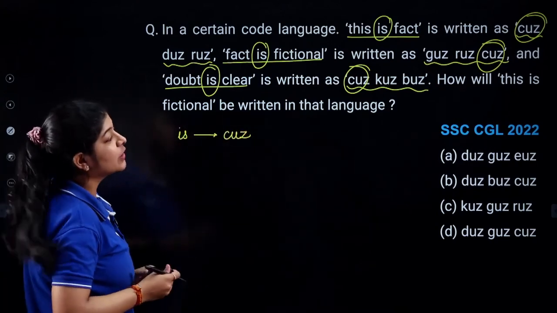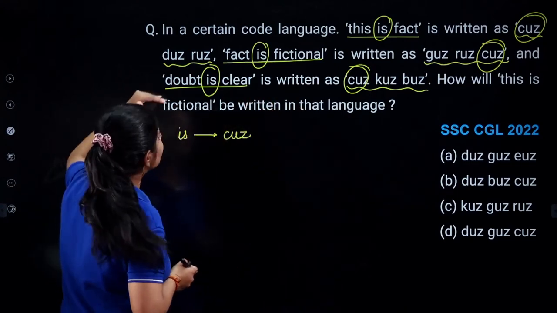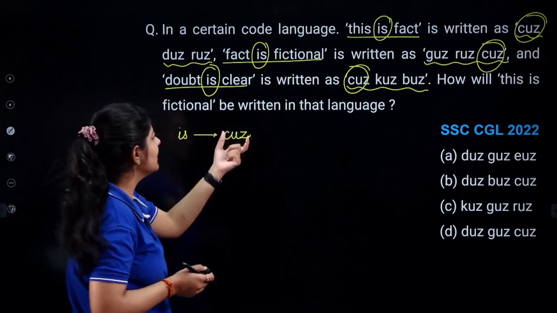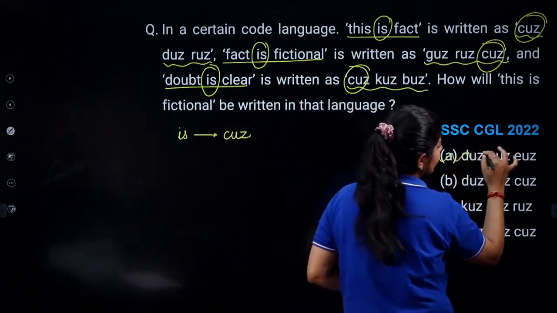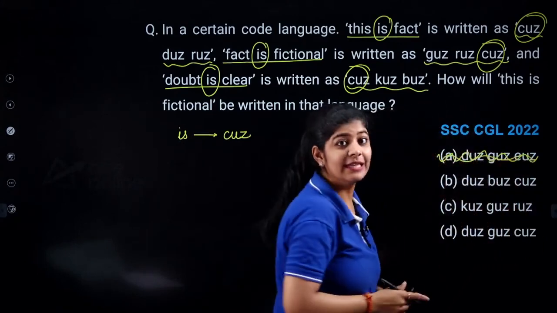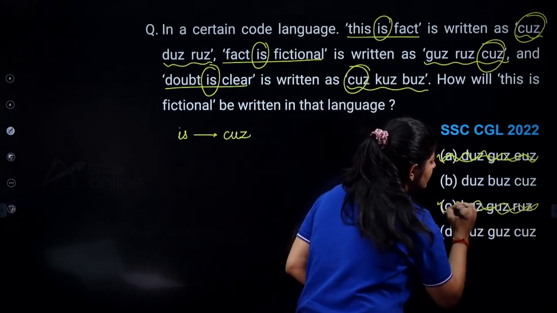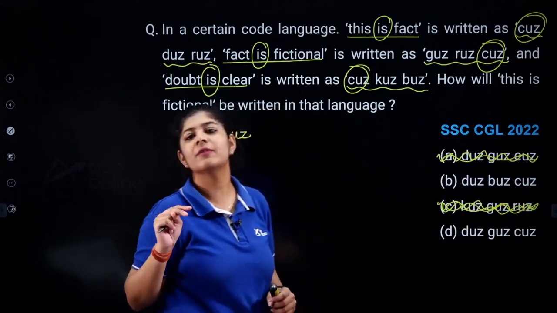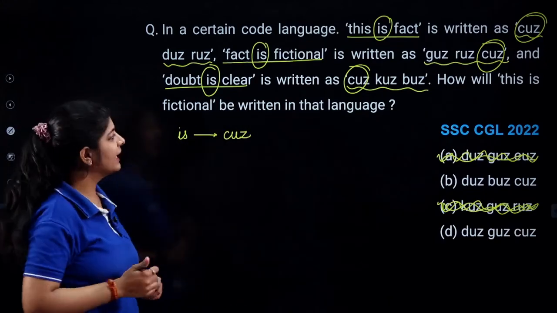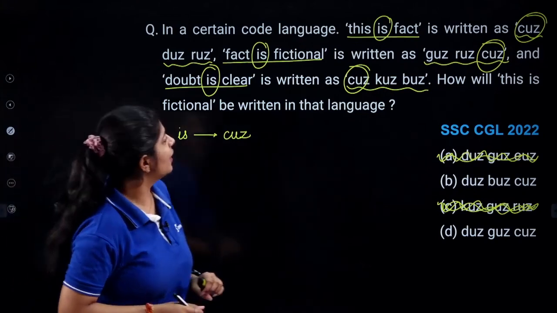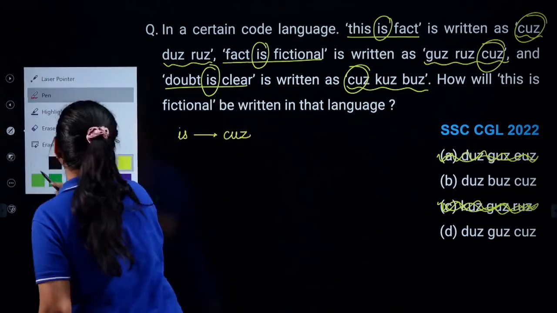Okay. Now what do we need to identify? We need to identify how this is fictional will be written in that language. That means we need cuz in our answer. Do we have that? No. Just simply eliminate. Do we have that? Yes. Do we have that? No. Just simply eliminate. Now, two options are eliminated and we are left with just two options. Very good, Shrisha. Let's see. Right. Now the next one. Now you can say that here we are having this word as common as well, that is fact.